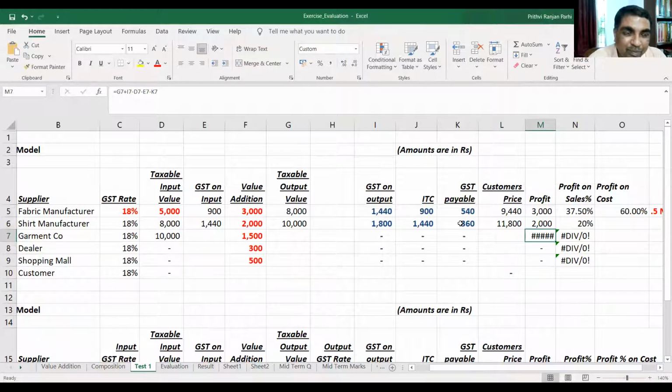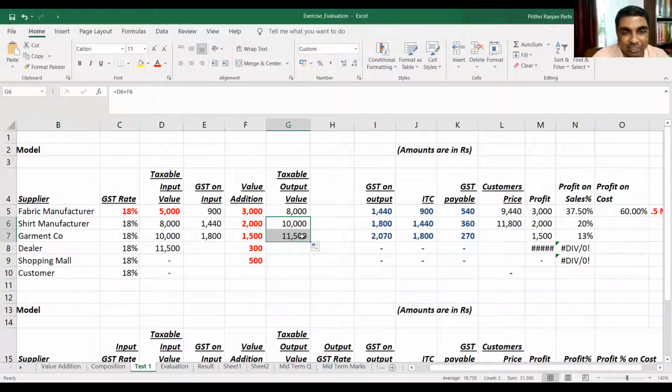The fabric manufacturer is making a profit of 20%. Now, the garment company will buy it at 10,000. In a similar way, he will be paying GST 1,800. His output value will be 10,000 plus 1,800, which becomes 11,500. On that, GST will be 18%, 2,070. ITC will be available, 1,800. GST payable is 270 only, 2,070 minus 1,800.